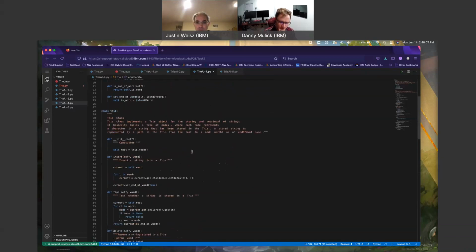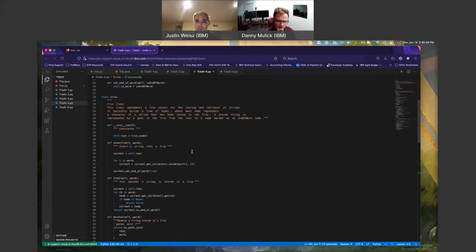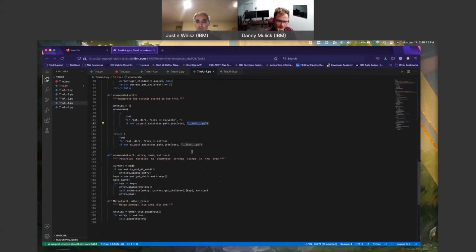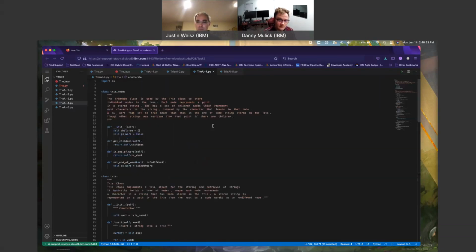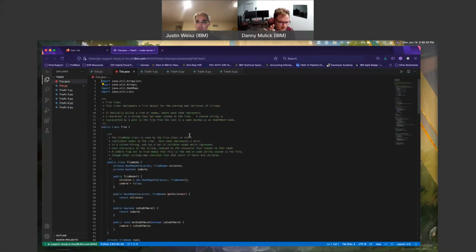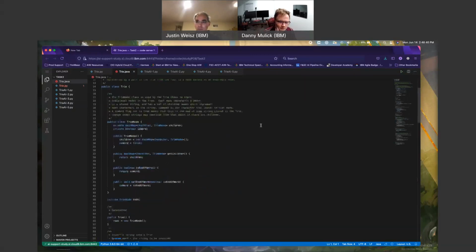Insert a string into a try. Set default, set end of word. Potentially it's in the node. Enumerate the strings for root dirs os walk. I guess I'm just sort of not seeing the main reason why this is here unless you are looking for persistence after the instance comes down, something like that, which I should look at and double check, because this is array list, hash map, list.